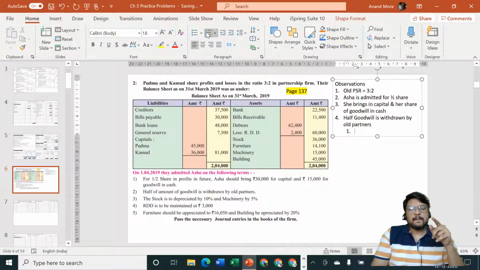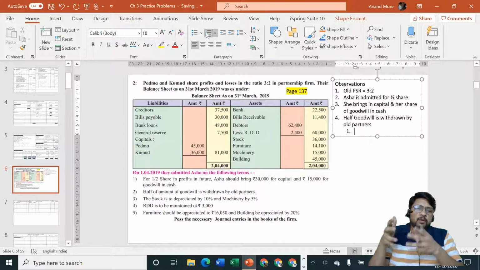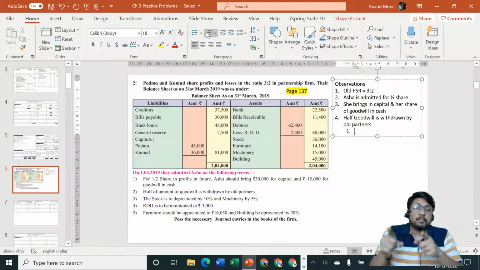Only thing is, this goodwill which is brought in by the new partner, we have already given the credit of the same to the old partner, saying that you have worked hard, so it belongs to you. And then they are saying that since it is belonging to us, since it is brought in by the new partner, let us withdraw some amount of the same. So what they are withdrawing? They are withdrawing some amount. How much amount is withdrawn depends on the value of goodwill.